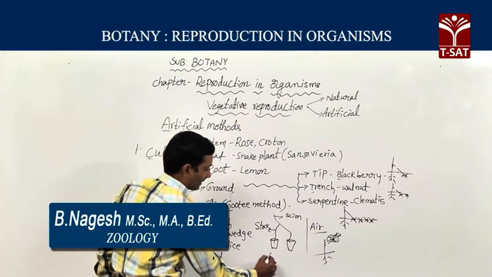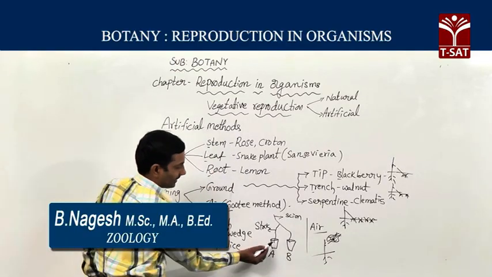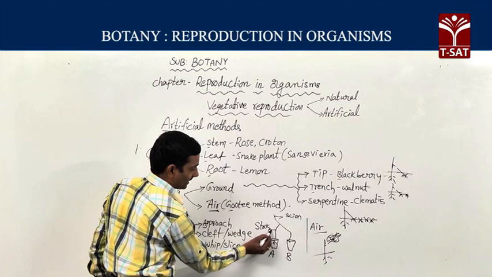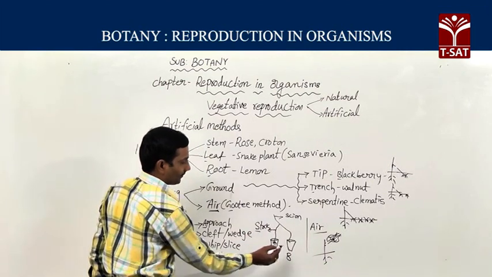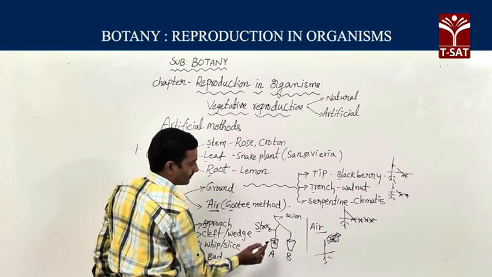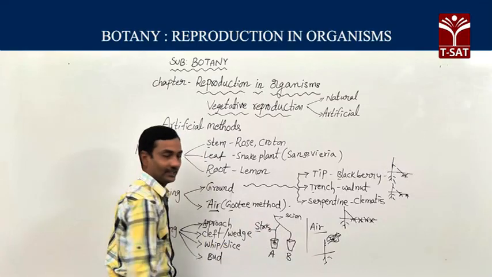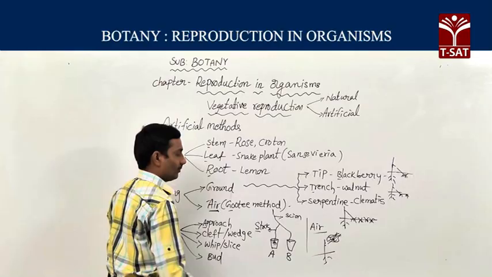So here plant A and plant B, 2 plants are there. Plant A we are selecting along with the roots, that is known as the rootstock. From plant B we are selecting a branch. Both unite with each other, then it develops into a single plant.